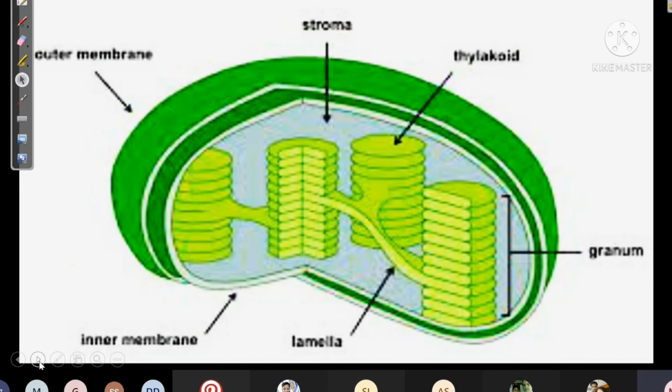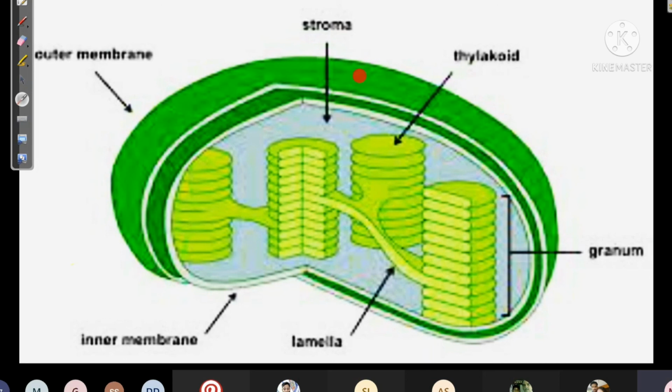There it is found. Ma'am, why is there a purple color, ma'am? Purple color, they put stain inside that to see in the microscope. Okay, ma'am, they put it, that's why.